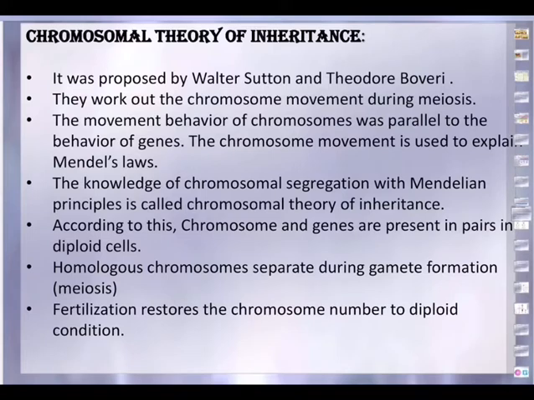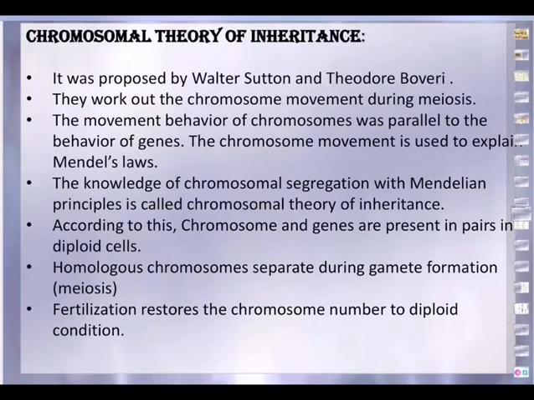That's why Mendel called it the law of independent assortment. According to this, chromosomes and genes are present in pairs in diploid cells. Diploid: di means two, ploid means sets, so two sets of chromosomes are present. Like in our case, human cells have 23 pairs. So 23 is one set, 23 pairs, so 2n.